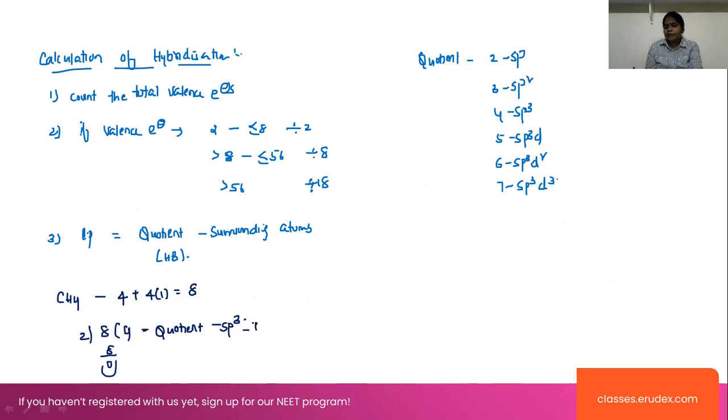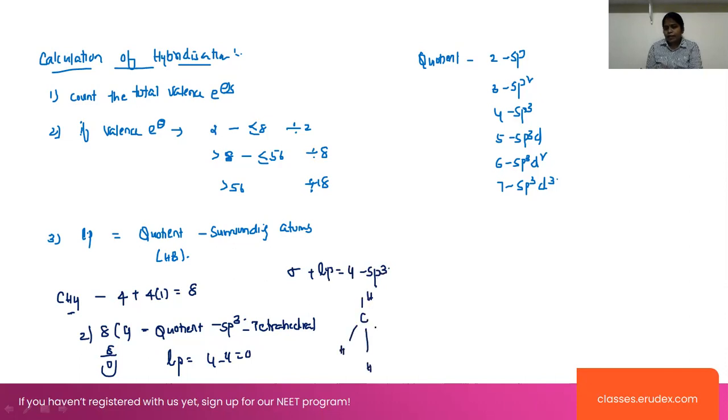sp3 hybridization means we can say that this is tetrahedral. And find out the lone pair of electrons. Quotient is 4 minus surrounding atoms. Surrounding atoms are 4 hydrogen atoms, right? That will be equal to 0 here. There are no lone pairs. So we can say that whenever bond pair sigma electrons plus lone pair of electrons is equal to 4, that indicates sp3 hybridization, right? This is a tetrahedral structure.